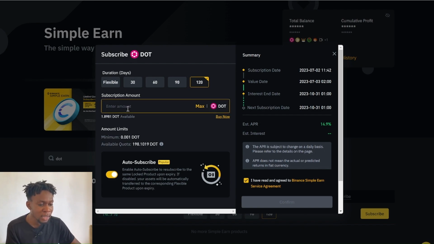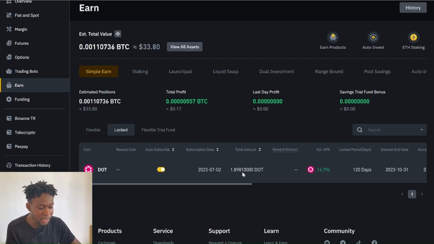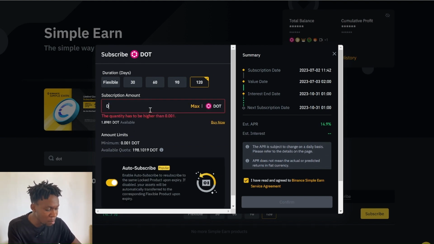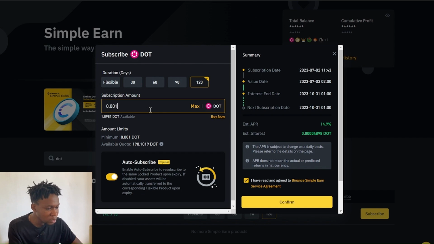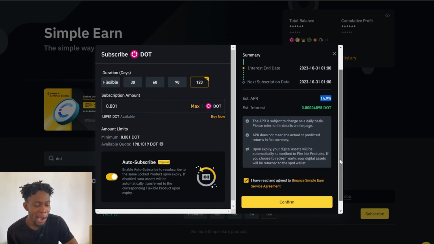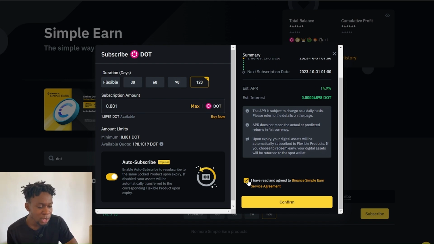0.01 DOT, and I've already staked a token around here, and for the sake of this video, I'll be staking the minimum, which is 1. Here is the summary of the subscription dates, and at the end of this, I'm going to receive this 14.90% APY. You need to click this, and you are free to understand the whole process.